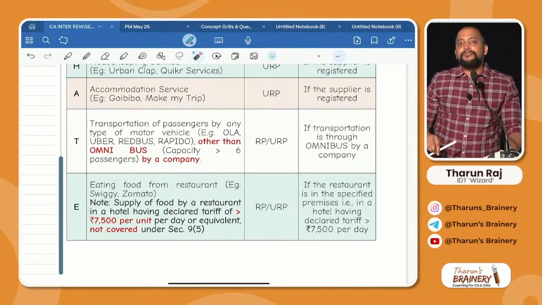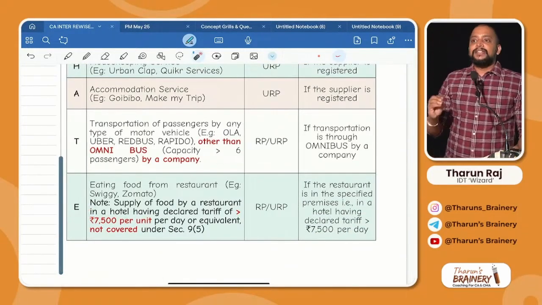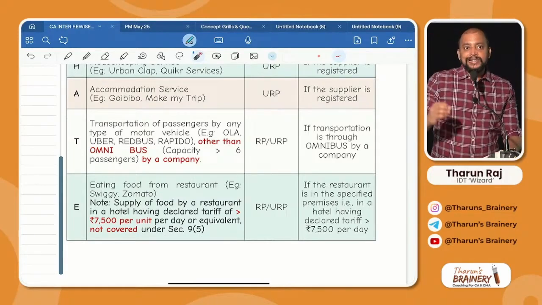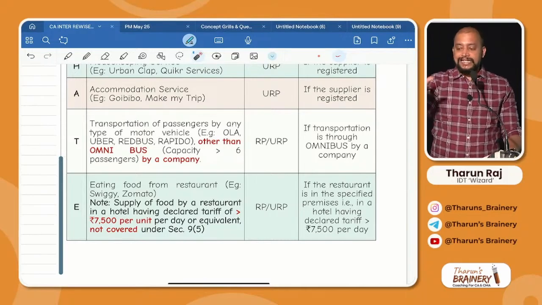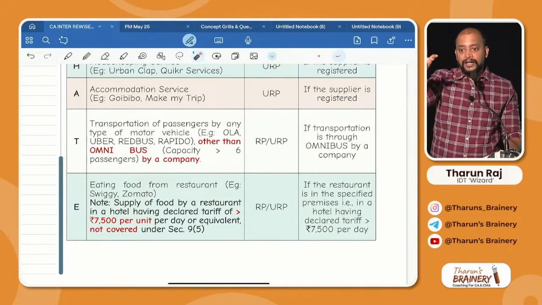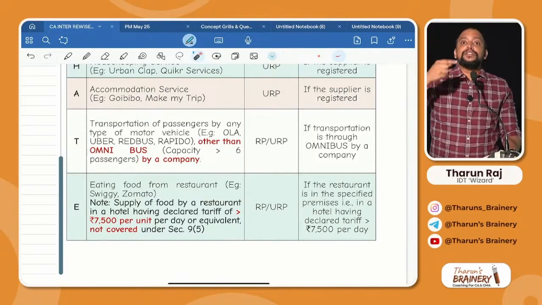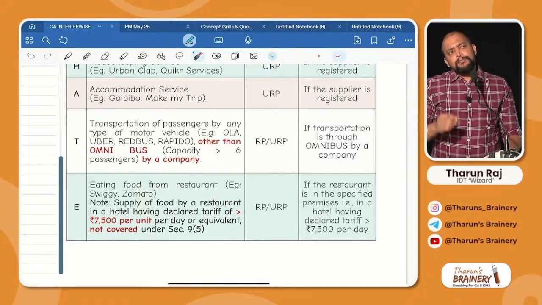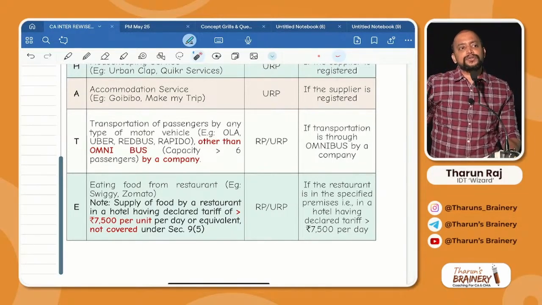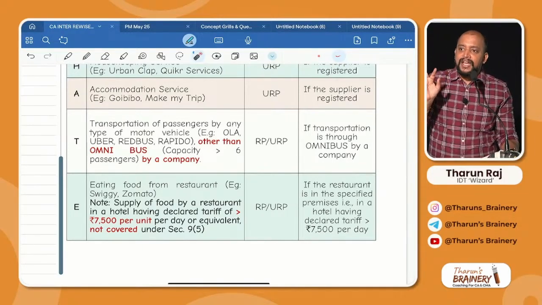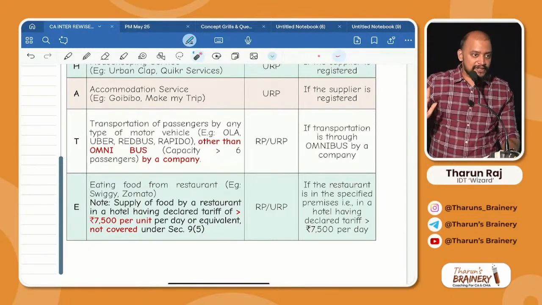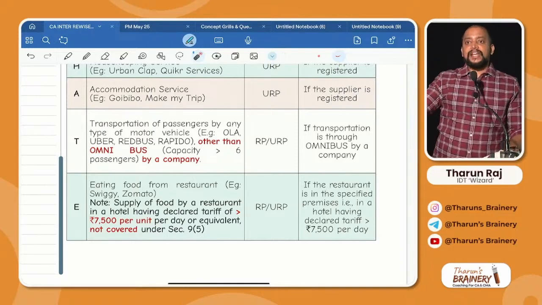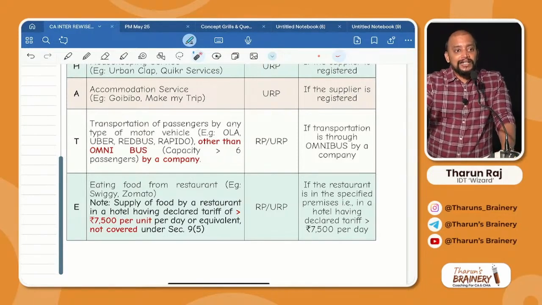Same way, for eating food in a restaurant, also one exception is there. There is a restaurant inside a hotel, and that hotel is charging room tariff. Where is that restaurant? Inside a hotel. What is that hotel? In that hotel, the per day room tariff will be greater than 7,500. Per day room tariff greater than 7,500 means definitely it will be a 4-star or 5-star hotel, correct? For example, Taj Hotel. In Taj Hotel, there is a restaurant.